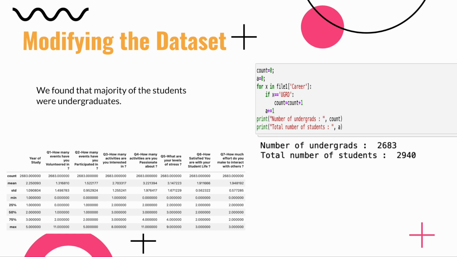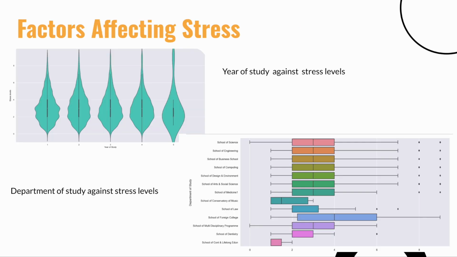Since we found the majority of the students were undergraduates from the count plot, we found the exact number of undergraduate students, which happens to be 2,683, and only considered them in our analysis for factors affecting stress levels. We then used bivariate data analysis to determine different factors that affect stress levels using a violin plot and a box plot. Year of study ranges from 1 to 5, and the violin plot reports stress levels of around 3 to 4 for all years of study on average. We then found from the box plot that students enrolled in a school of foreign college tend to have maximum stress levels on average.